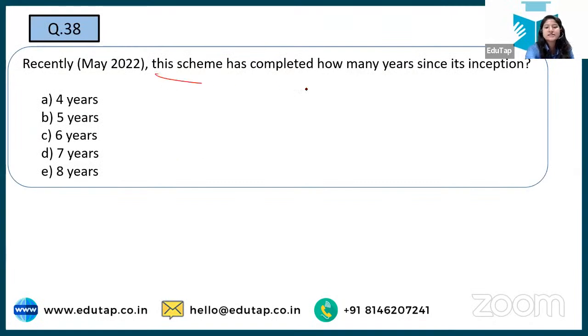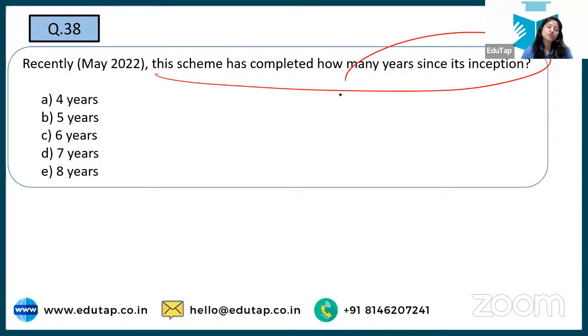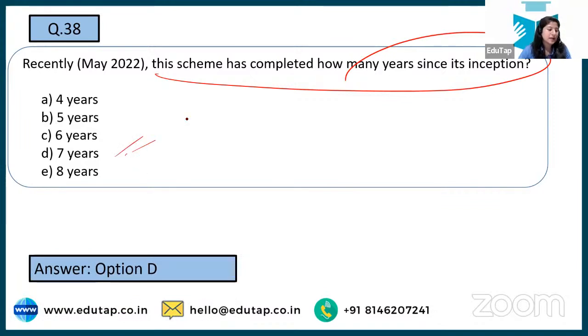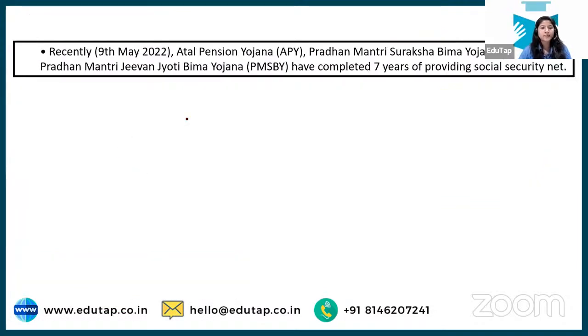Next is, recently this scheme completed how many years since inception? So for this, you need to be aware of when this particular scheme was launched, right? So here I'm getting the answers, and yes, option number D, that is 7 years, is the right answer to this.